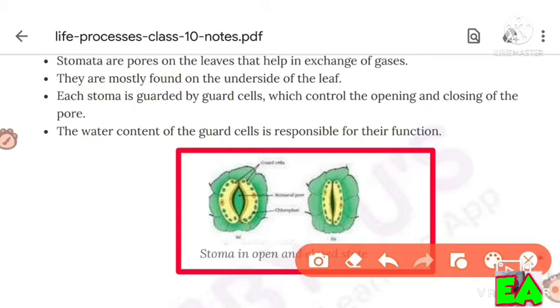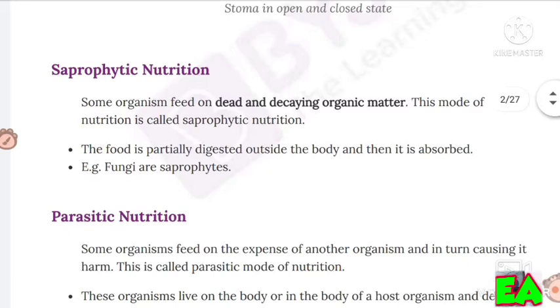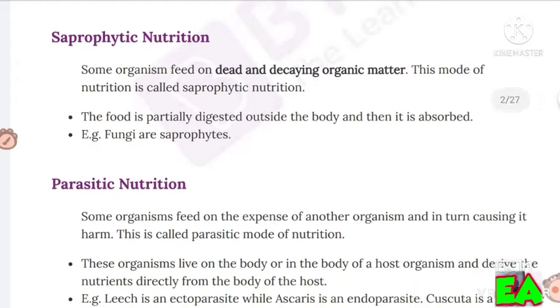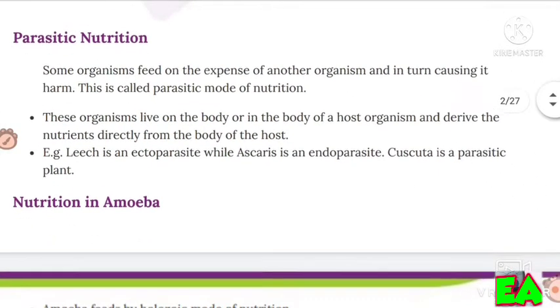Then next, saprophytic nutrition. Some organisms feed on dead and decaying organic matter. This mode of nutrition is called saprophytic nutrition. The food is partially digested outside the body and then it is absorbed. Example, fungi are saprophytes.